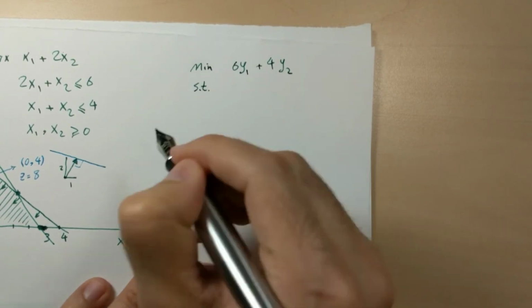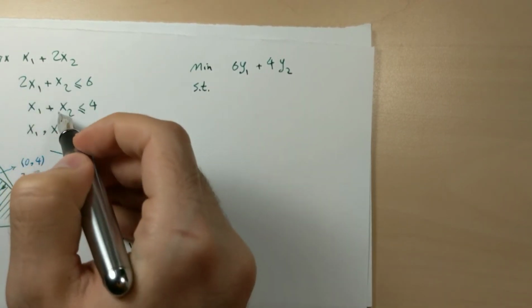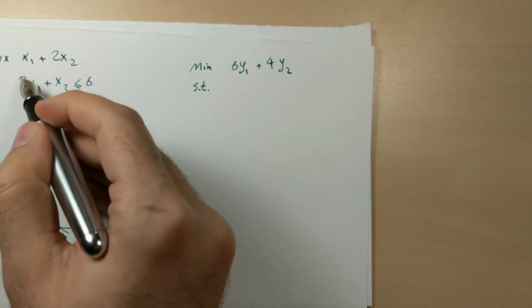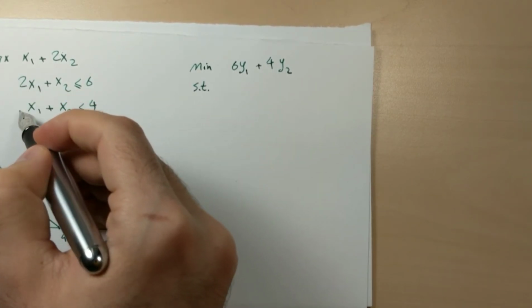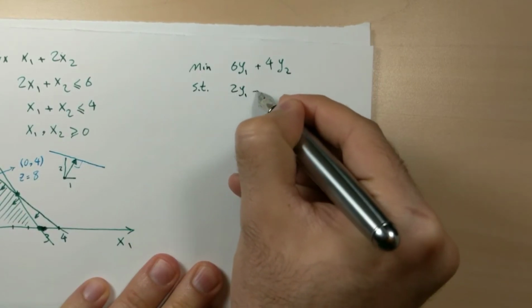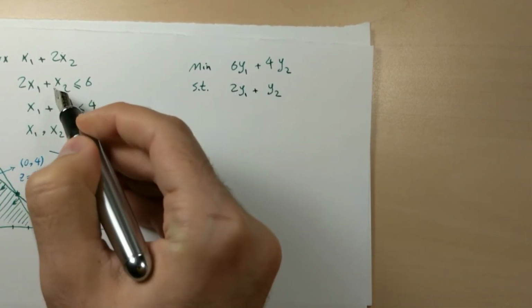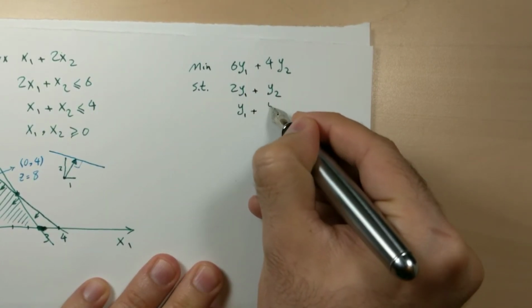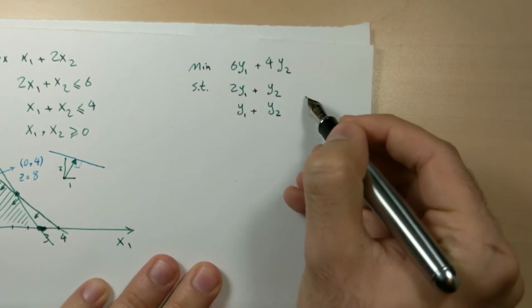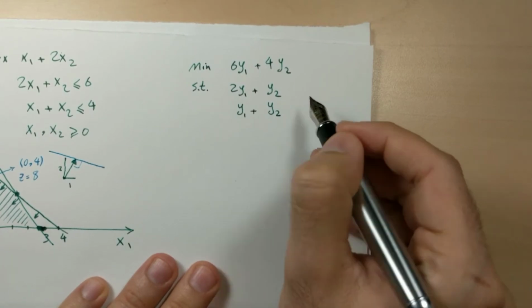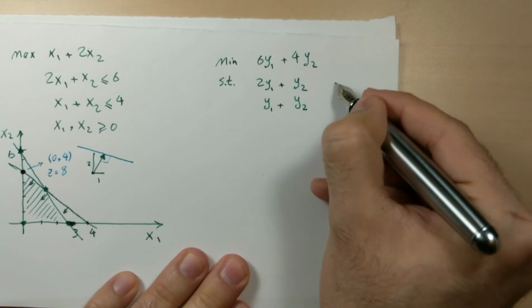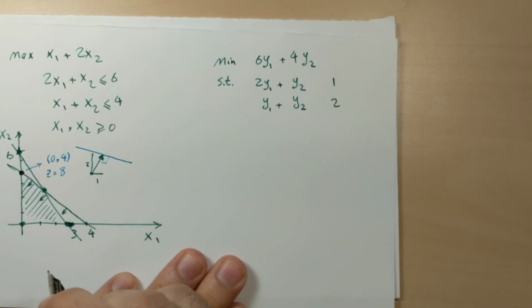Subject to A transpose. So any column here will be a row here. The first column coefficients are 2 and 1: 2y1 plus y2. The second column, 1 and 1: 1y1 plus 1y2. The right hand side of the constraints for the dual problem are the objective function coefficients, 1 and 2 respectively.